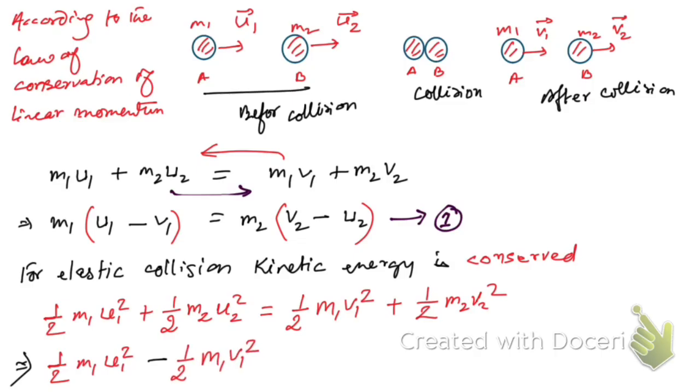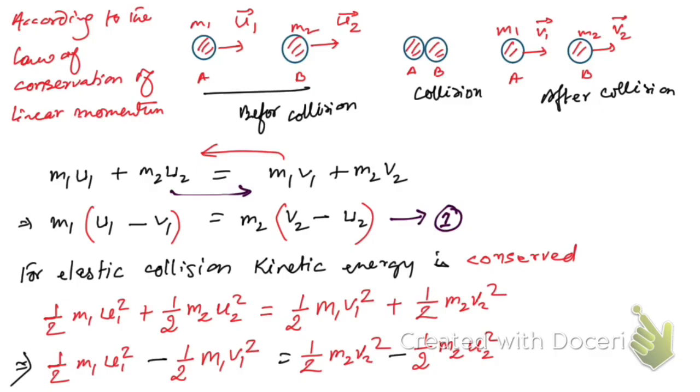So we have rearranged this equation in such a way that the terms consisting of m1 are on the left hand side of the equal sign, and the terms consisting of m2 are on the right hand side. Hope you have understood this.